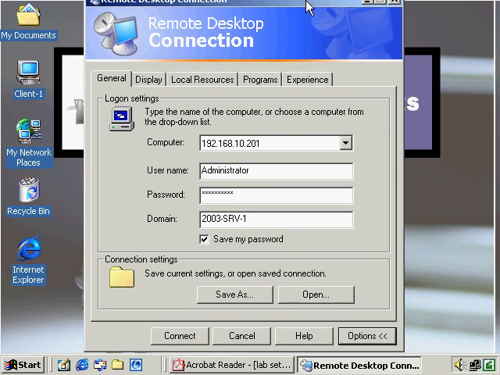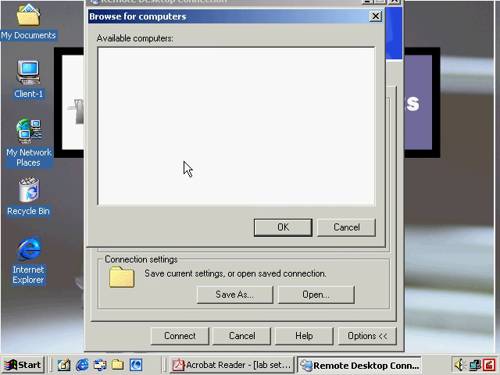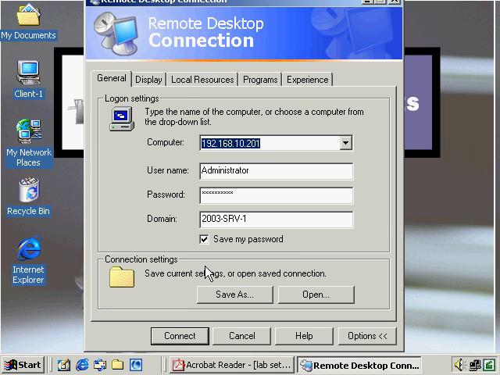Drag this up here a little bit, and this shows us the different options I have for my connection. First I have the computer option. I can specify which computer I want to select or browse out to. If I browse, you're typically not going to see anything unless you have a local connection, like a local system that's running terminal services, like we see here, but I don't see all the different systems that I have in my network. So typically I like to use an IP address when we're using this.